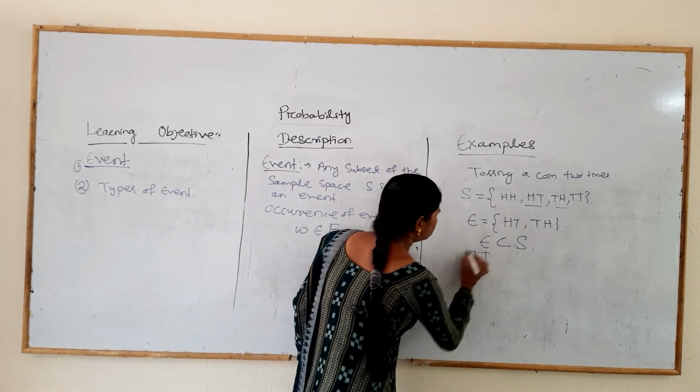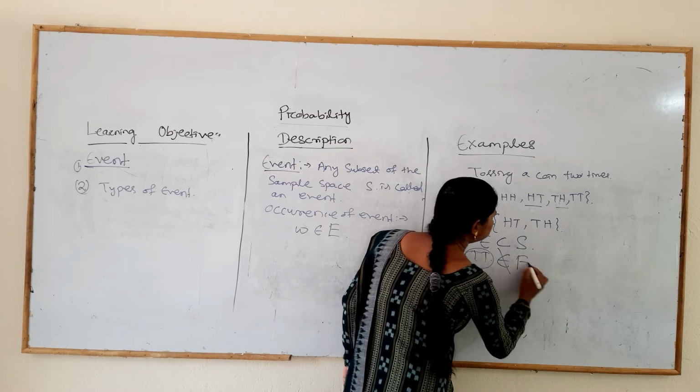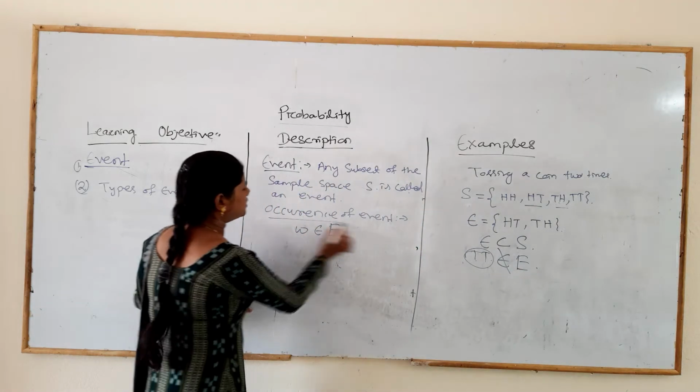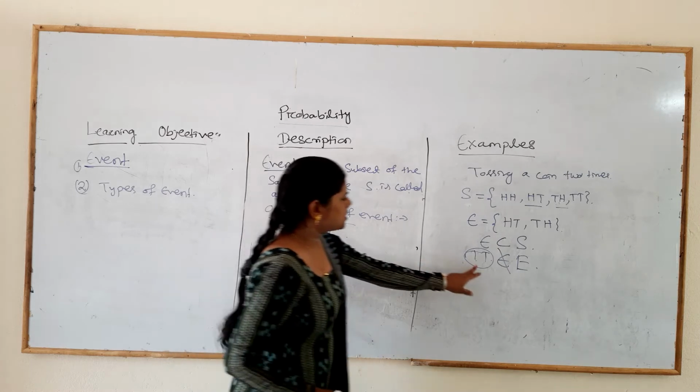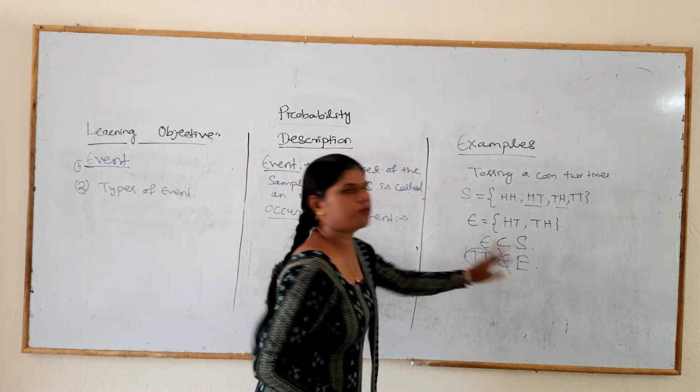So we say TT does not belong to E. That means it is not an occurrence of this event.